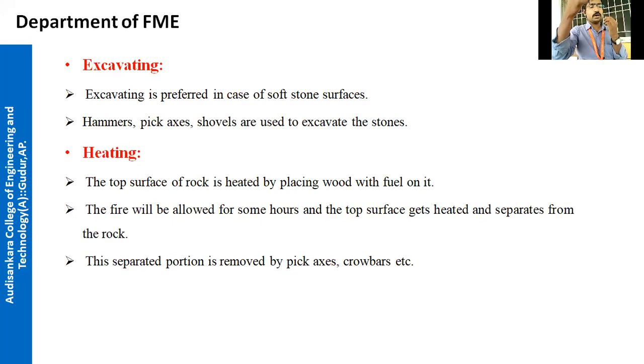Man will not do anything for that. By putting fire, the top layer of the rock gets separated from the parent rock. This separated portion is removed by pick, axes, crowbars, etc. So by putting a fire, we can separate that stone from the rock. Is it clear?